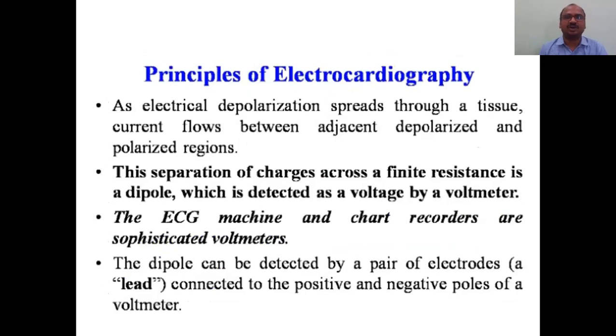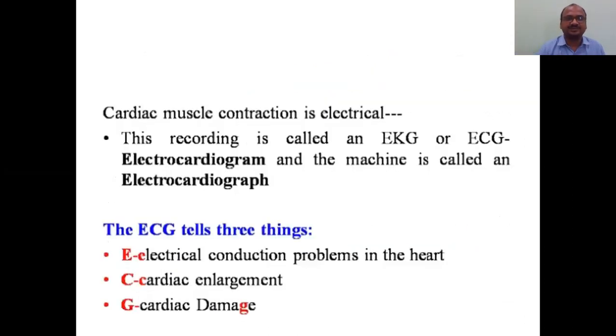And the principles of electrocardiography: how electrical depolarization spreads. SA node, AV node, Purkinje, all these I have explained. Now, all these can be recorded with the help of an ECG machine. The ECG machine and the ECG chart recorders are sophisticated voltmeters. They require voltmeters and they give the graph. See here the important point.